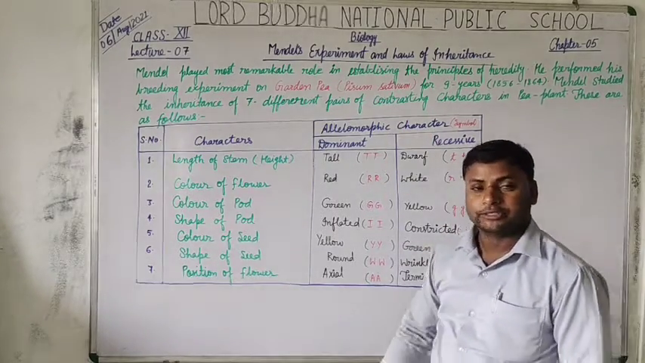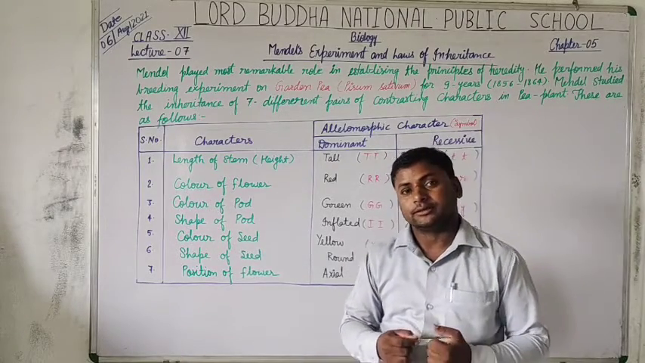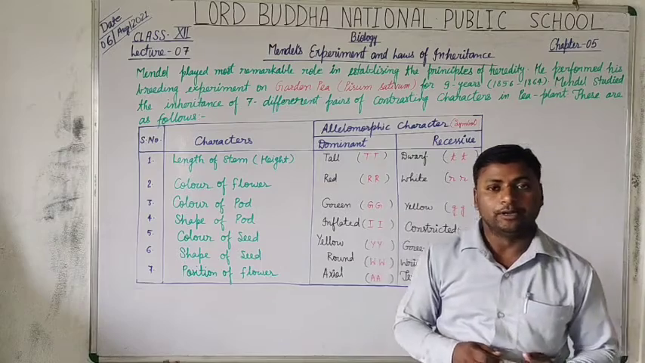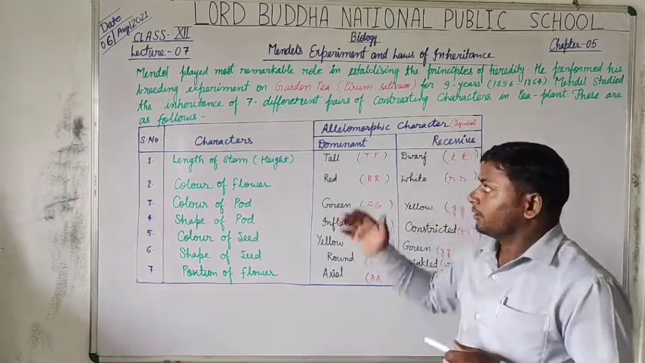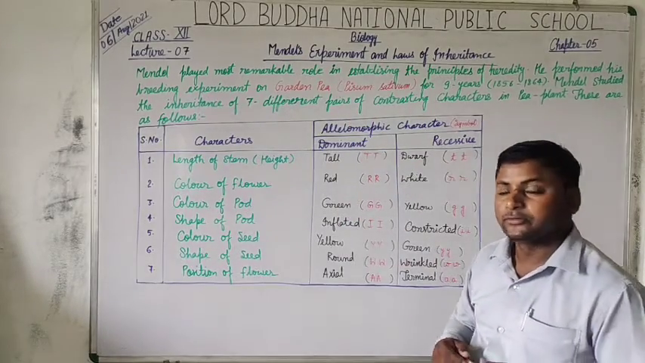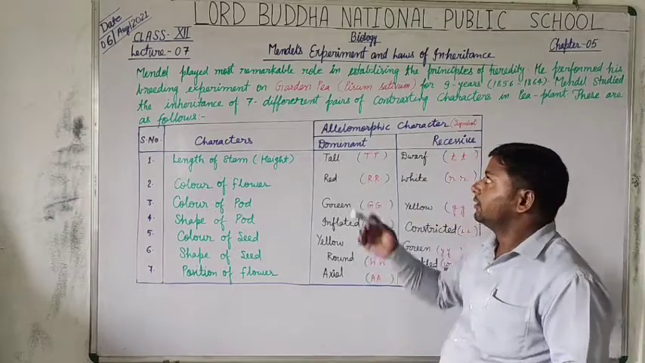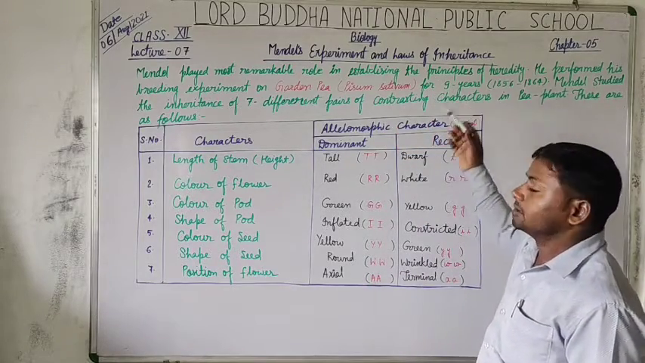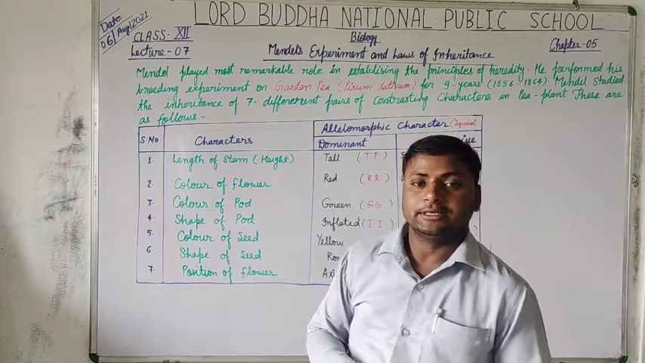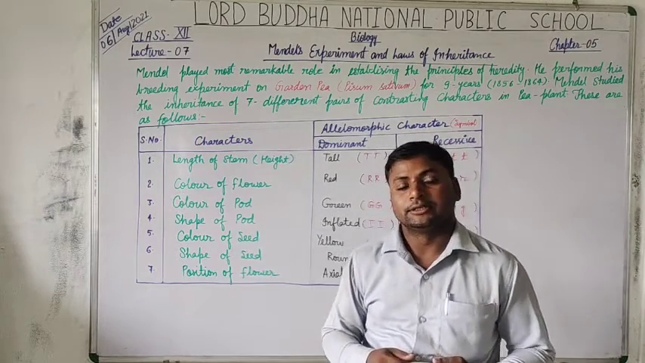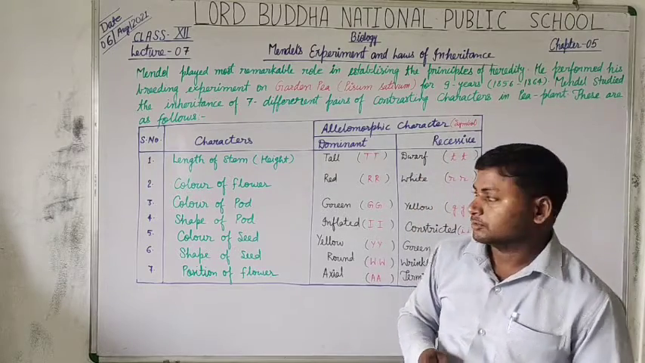This is lecture number 7 and we are continuing studying the principles of inheritance and variation. In this section, we are going to discuss Mendel's experiment and laws of inheritance, after studying the genetical terms that are used by Mendel in his experiment. So students,